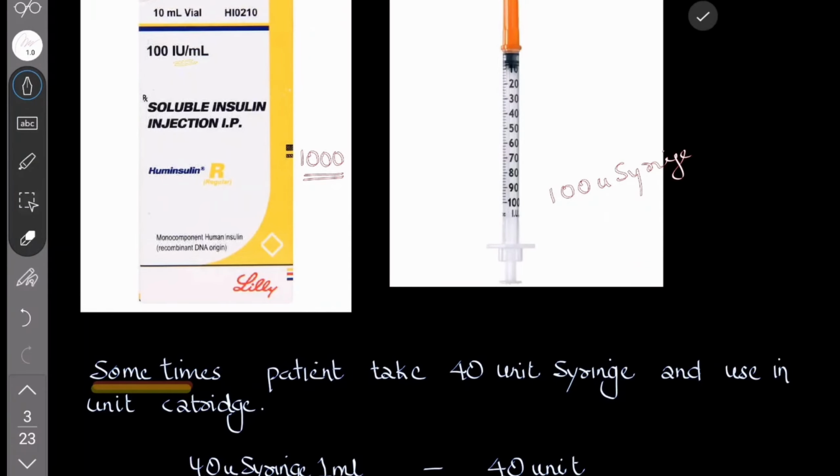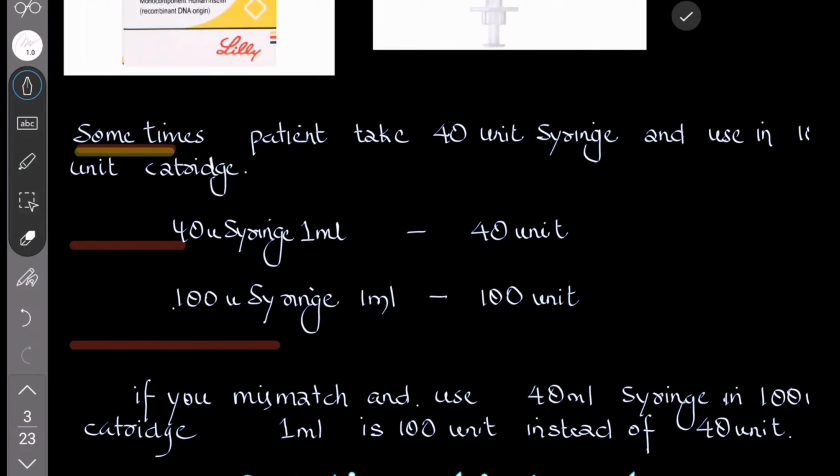Don't mismatch. If you take a 100 unit syringe and a 40 units vial, 1 ml only has 40 units, but you're thinking it's 100 units, so you get a low dose. But if you take a 40 unit syringe with a 100 units vial, you think 1 ml is 40, no, but it is 100 units. So you are injecting 2.5 times higher quantities of insulin. It can lead to hypoglycemia.